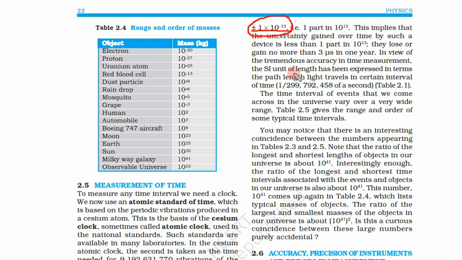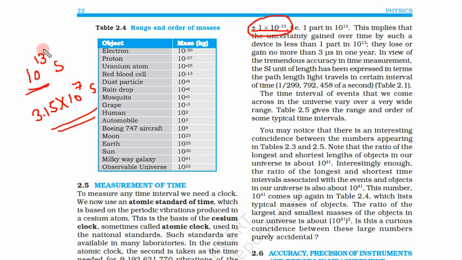What is the meaning of this number? Suppose 10 to power 13 seconds are counted. This is a very large time. We have seen that 3.15 into 10 to power 7 seconds is 1 year.